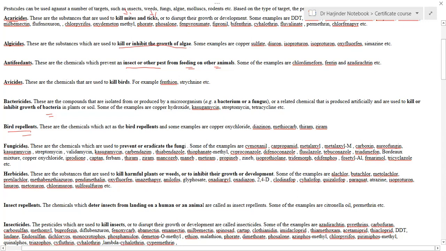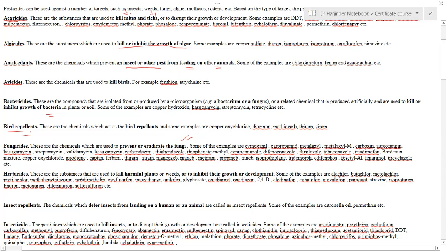The next one is fungicide. Again, its name clearly indicates these are the substances that are used to kill or prevent fungi, which are very harmful. There are a number of fungicides, which are pesticides, that are known. Examples include streptomycin, vancomycin, copper oxychloride, and Bordeaux mixture. All these are examples of fungicides.